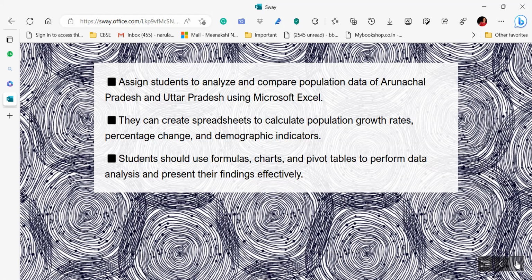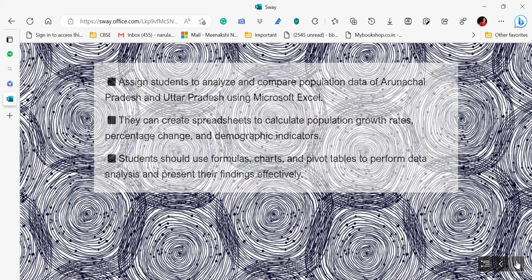They can create spreadsheets to calculate population growth rates, percentage change, demographic indicators, जो कि मैंने आपको बताया अभी. And students should use formulas, charts, pivot tables to perform data analysis and present their findings effectively. अब आपको उसमें data करने के बाद में filter बच्चों को लगाने के लिए कहना है, arrange करने के लिए कहना है, right, और उसकी presentation different करनी है. What all things you want your students to, make sure you inform the same to them.